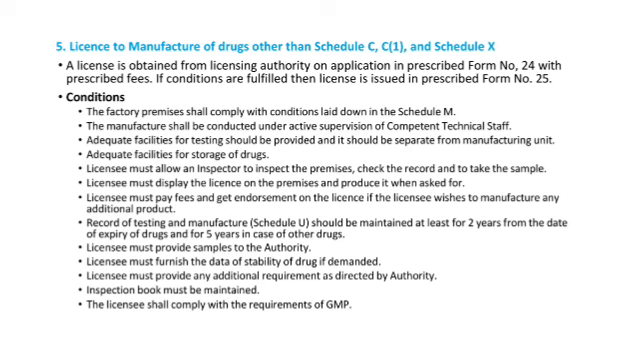Next, license to manufacture of drugs other than Schedule C, C1 and Schedule X. Conditions. Factory premises shall comply with conditions laid down in the Schedule M. Manufacture shall be conducted under active supervision of competent technical staff. Licensee must allow an inspector to inspect the premises.